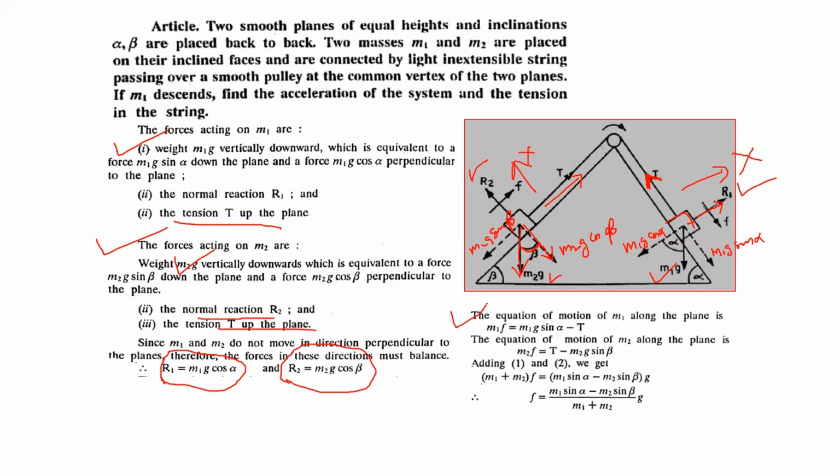Now the equation of motion of mass M1 along the plane. M1 is ascending, so this will be considered as positive: M1g sin alpha, and T will be considered as negative because T is in the opposite direction, equal to mass into acceleration. Similarly for M2, this direction is positive, so the M2g sin beta component of the force will be treated as negative and T as positive.